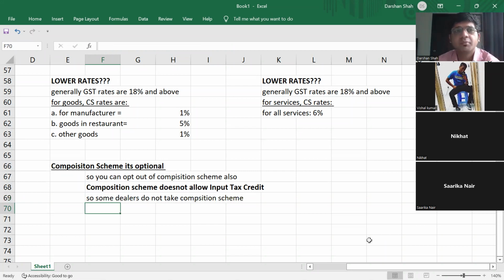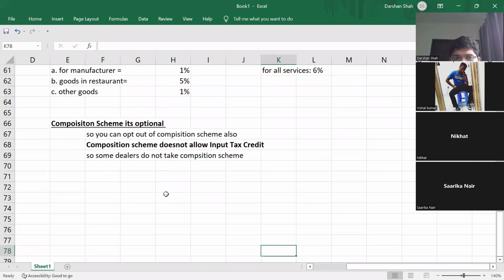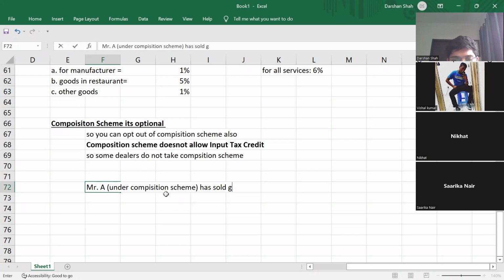Okay. Do you guys remember what input tax credit was? Yes, output, supply management. Okay. So I'll take an example. Let us say Mr. A is under the composition scheme and has sold goods to Infosys, who is registered as a normal dealer.